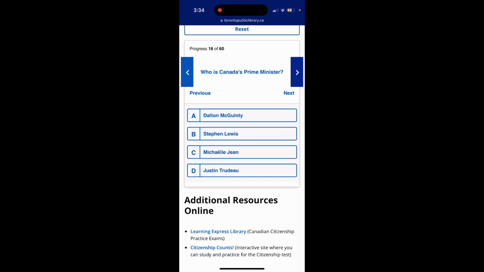Question 18. Who is Canada's Prime Minister? Dalton McGuinty, Stephen Lewis, Michaëlle Jean, Justin Trudeau. Option D, Justin Trudeau. Question 19. Who is the Prime Minister of Ontario? Tim Hudak, Doug Ford, Andrea Horwath, Steven Del Duca. The answer is option B, Doug Ford.